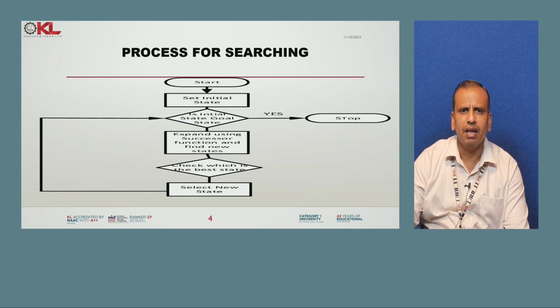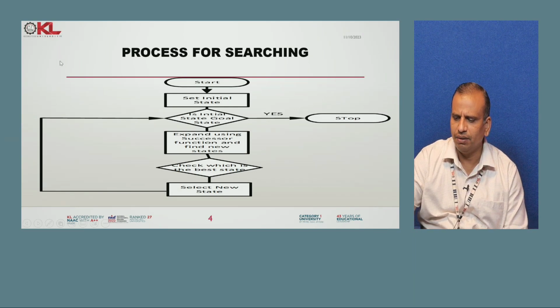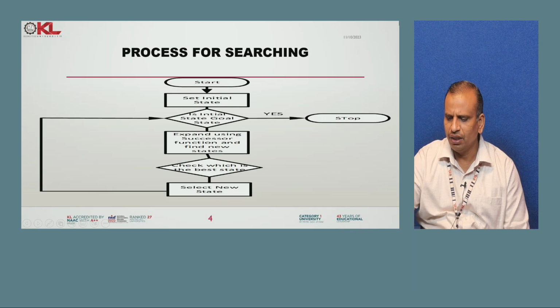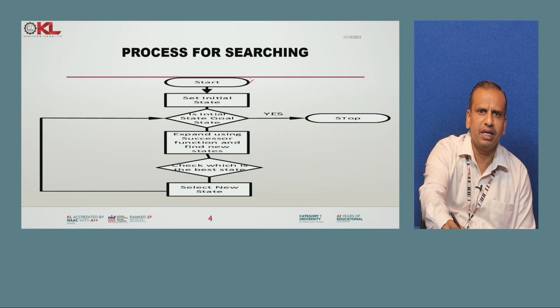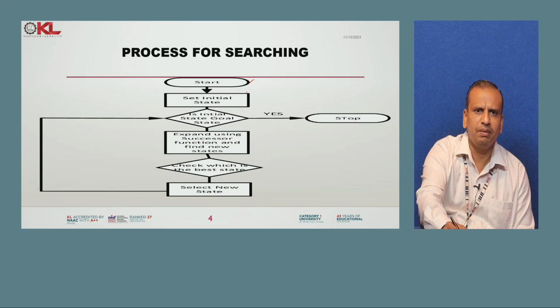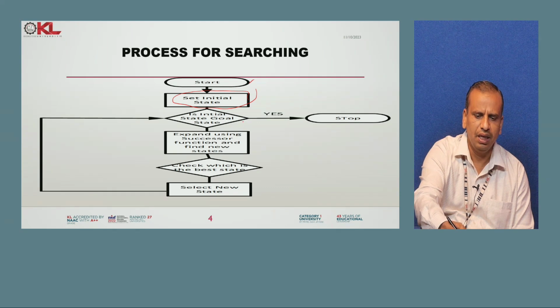For example, in this graph, this is the start. After this, we set the initial value, that is called our starting point, and after that we get the initial state and the goal state.